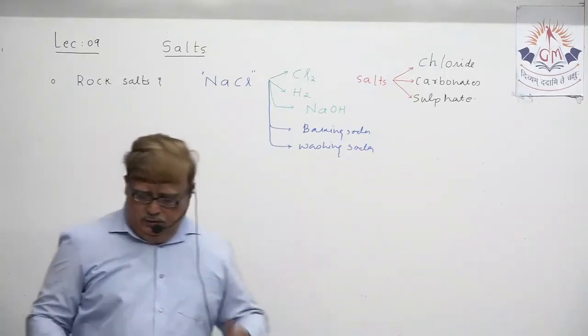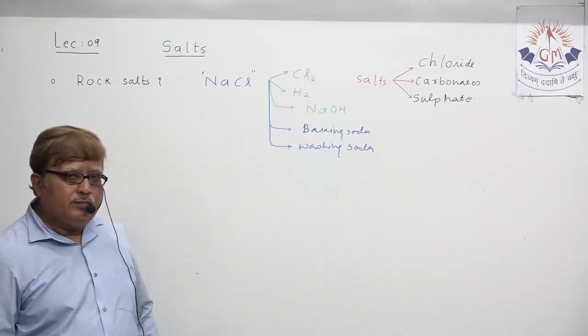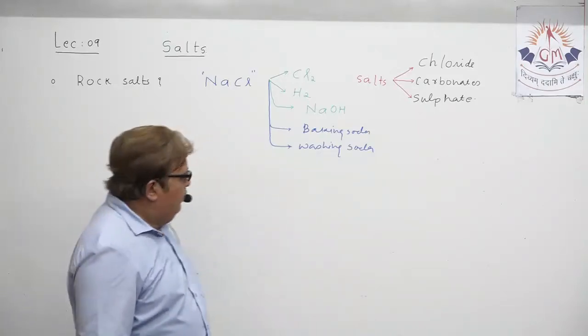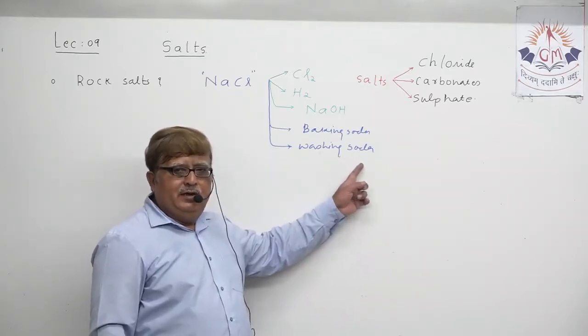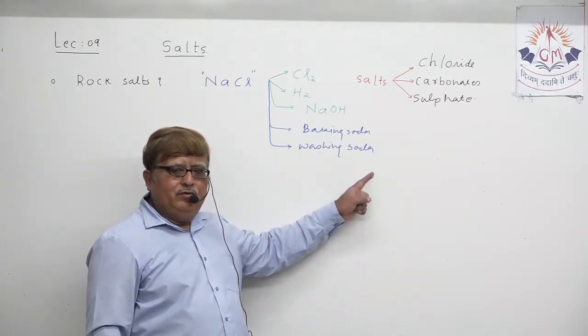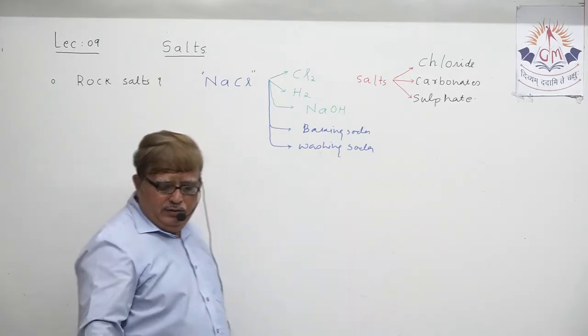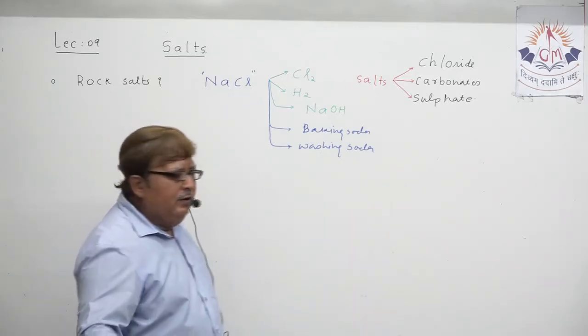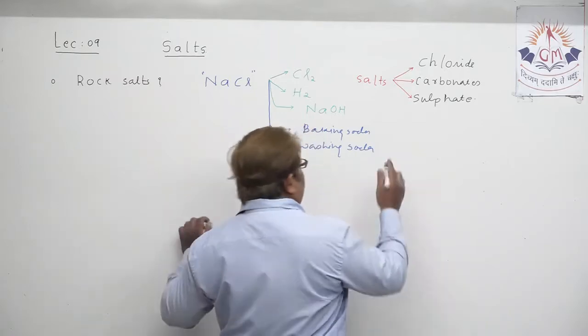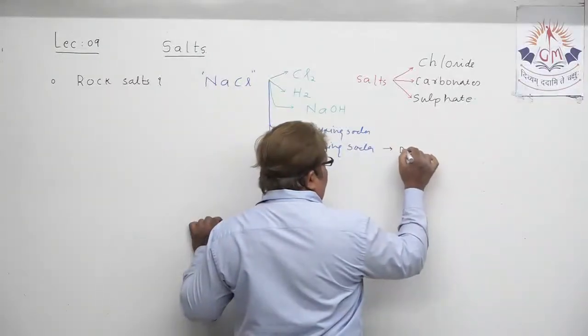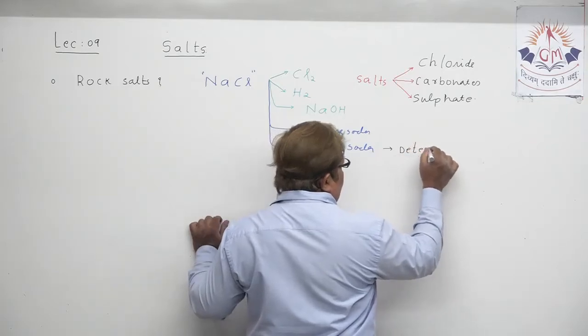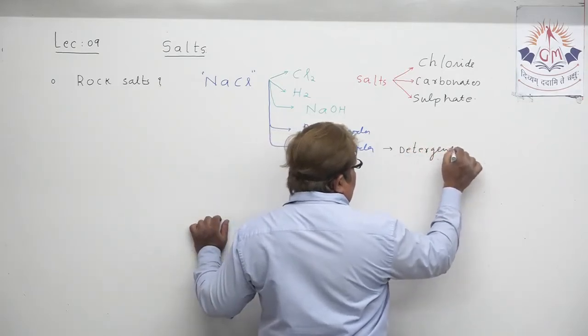So many products. And you all must know one thing very clearly: washing soda can be utilized to produce detergent powder.